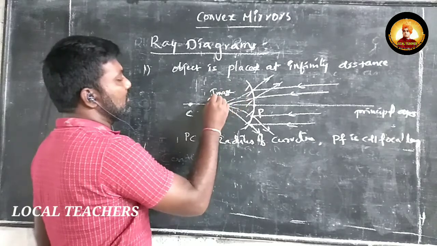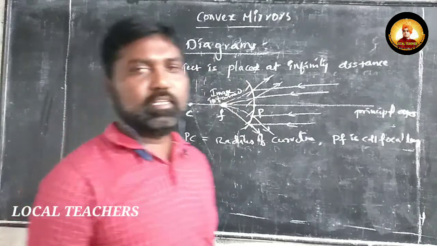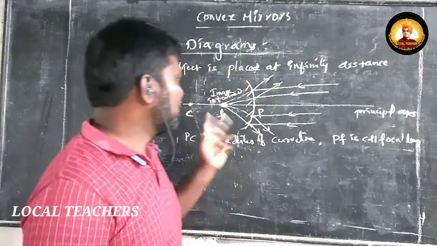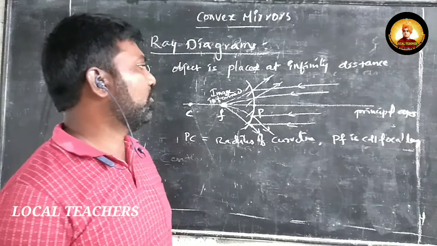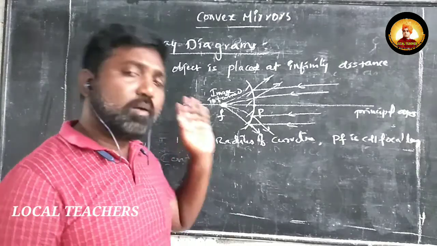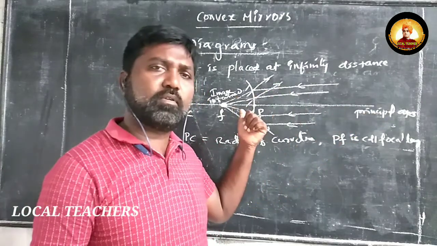At this common point, at this focus point, the image is formed. So when the object is placed at infinity, the image is formed at focus.